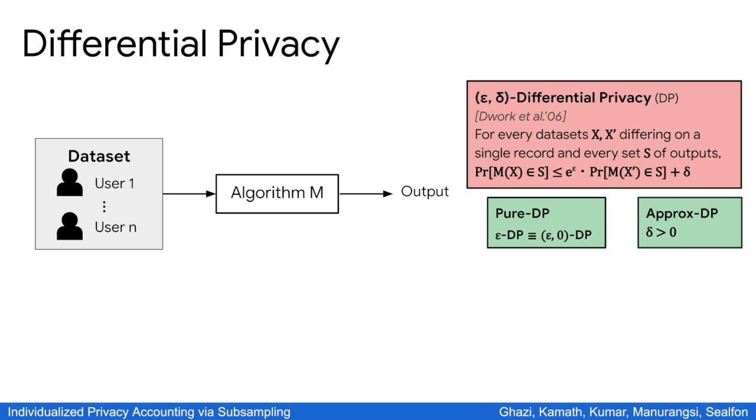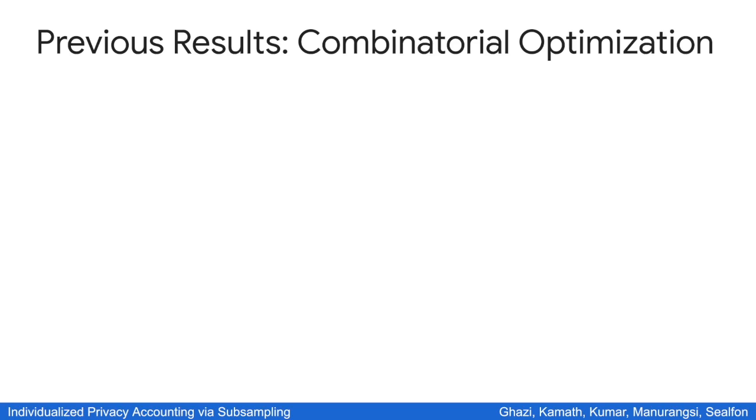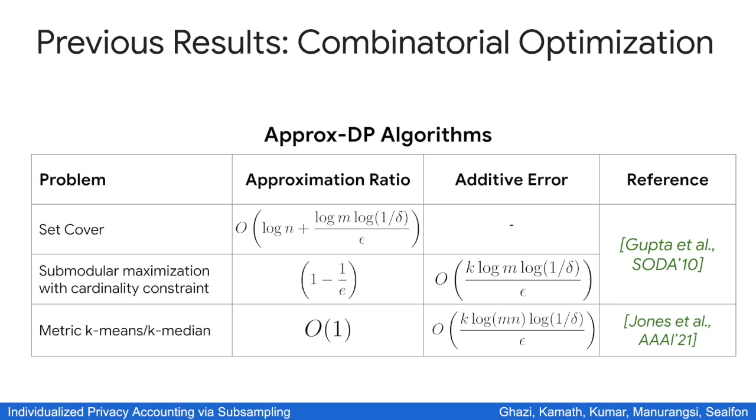Combinatorial optimization problems have long been studied in conjunction with differential privacy. Interestingly, however, for many of these combinatorial optimization problems, only approximate DP algorithms are known with good bounds. These include fundamental problems such as set cover, submodular maximization, and clustering problems like k-means and k-median. This raises a natural question of whether we can get similar algorithms but with pure DP instead of approximate DP